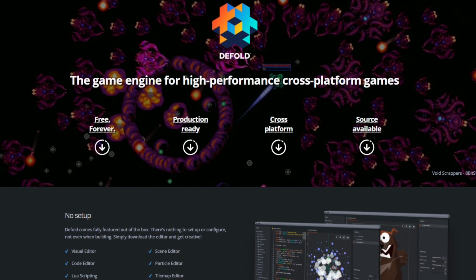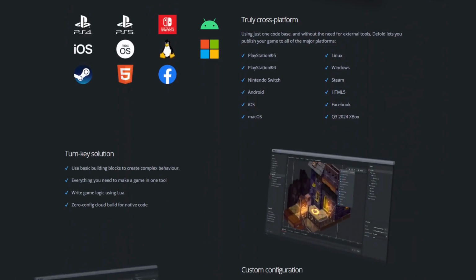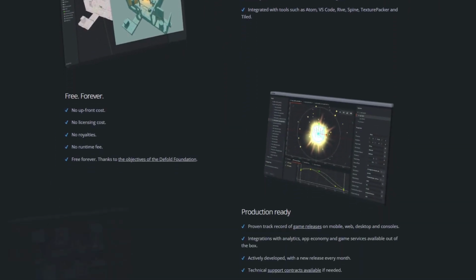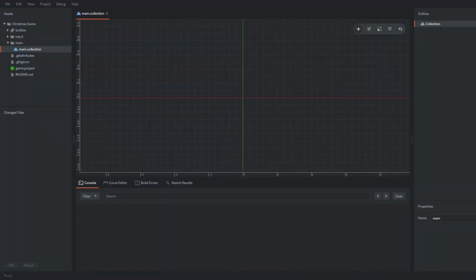To create the game I will use the Godot engine. I recommend it to anyone who wants to start creating video games. It's simple and completely free. Okay, let's start with the development.